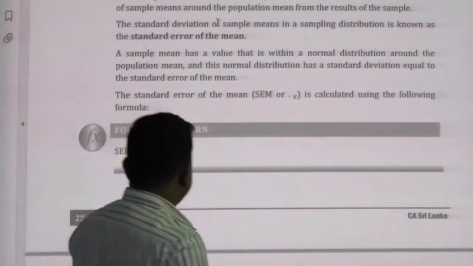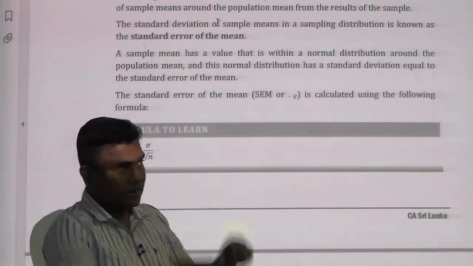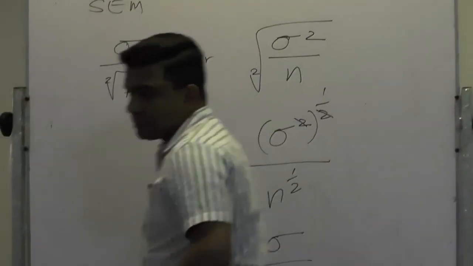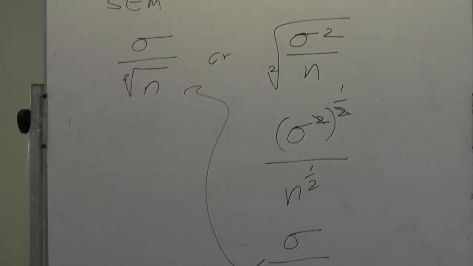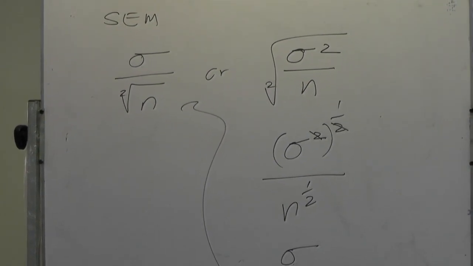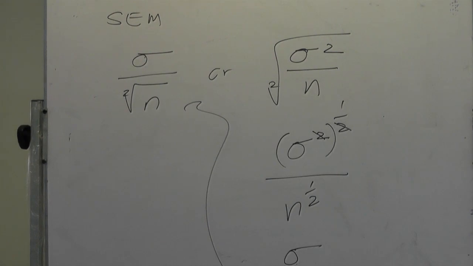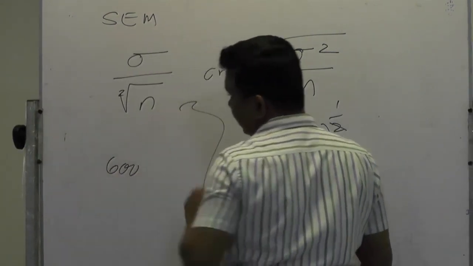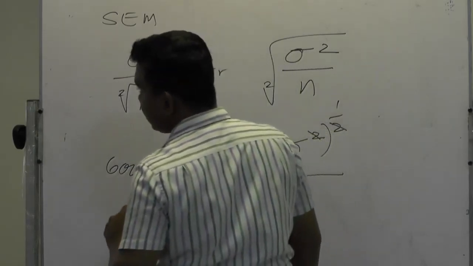When you calculate it based on this formula, I will apply my information here. In our example, the standard deviation is given in the question. Standard deviation is 600 according to the question.